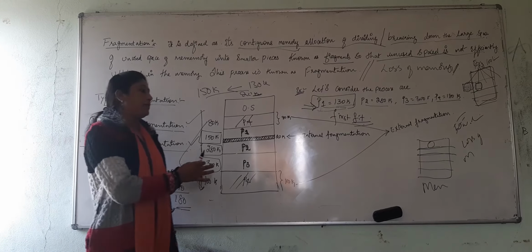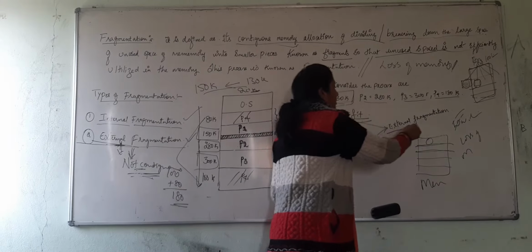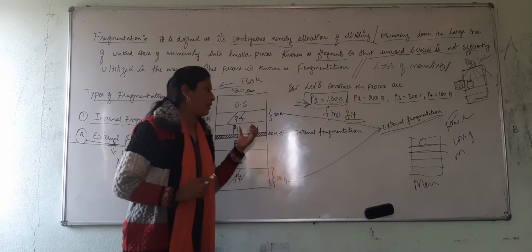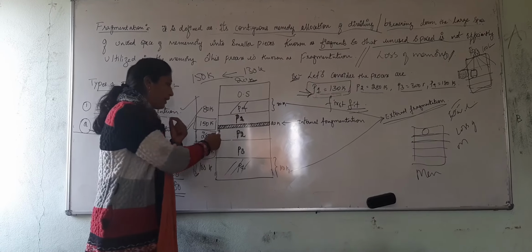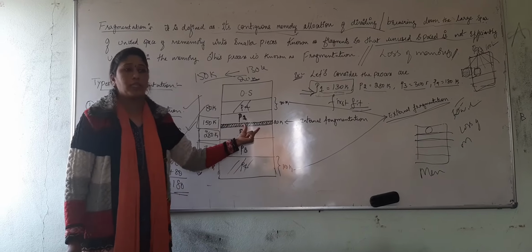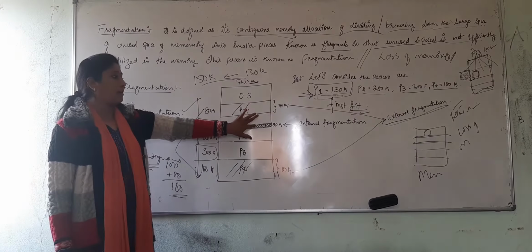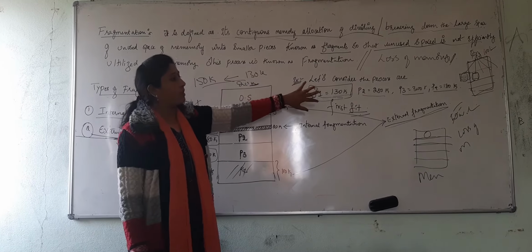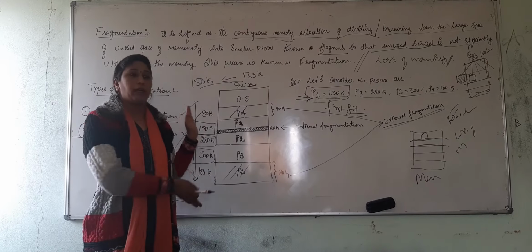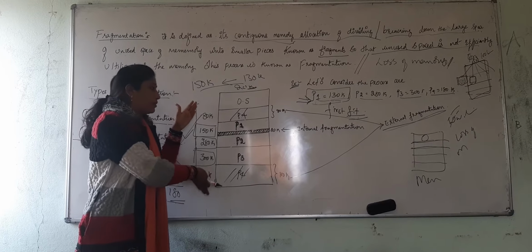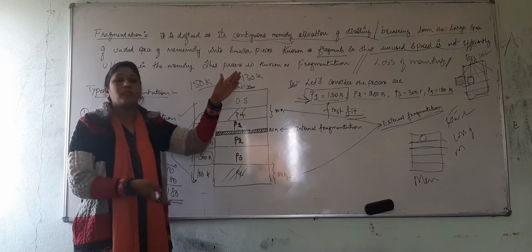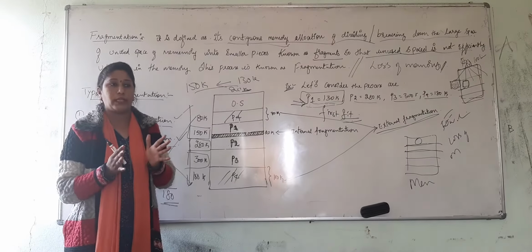Now, in internal fragmentation we allocated very easily, with just the loss of this 20K of data. It is happening internally. In external fragmentation, the process was there and memory was also available, but it couldn't fit and satisfy the requested process, so we did not allocate it, right?